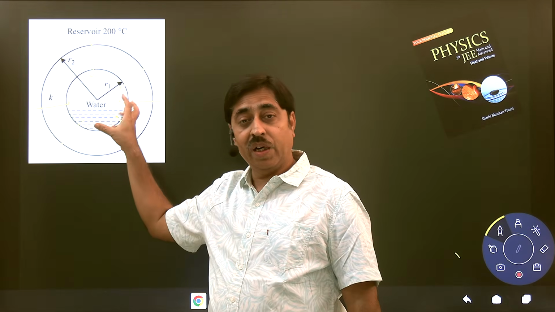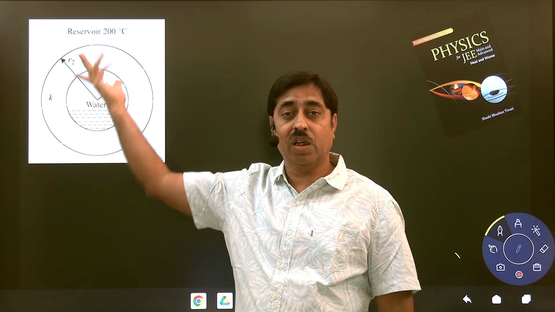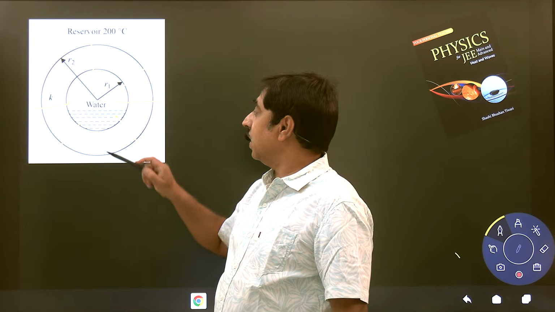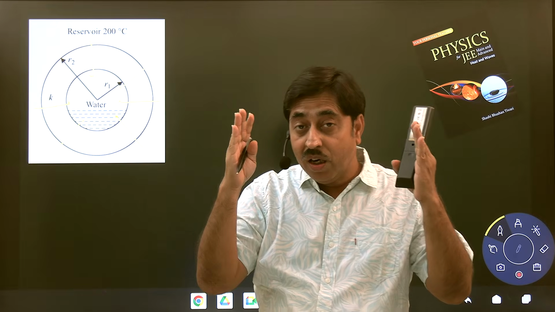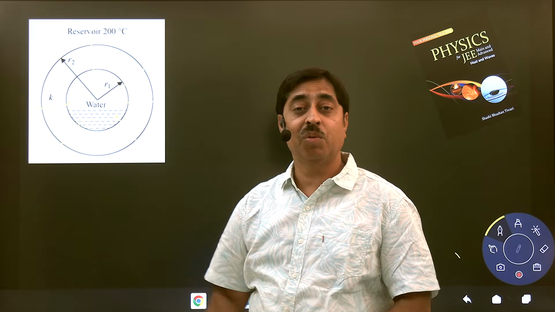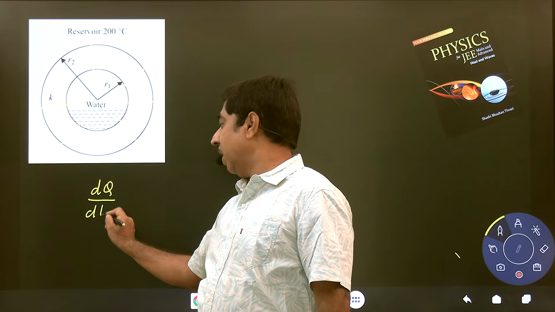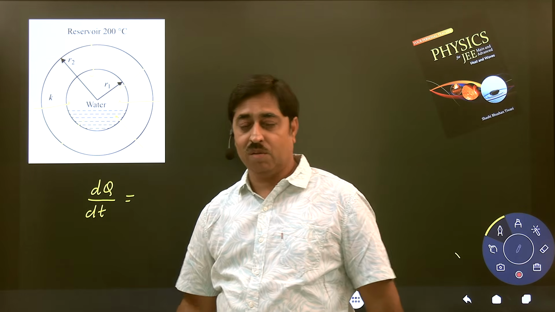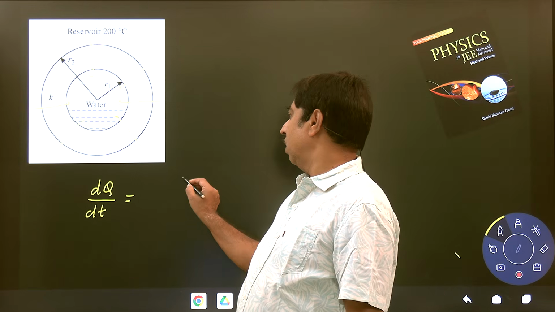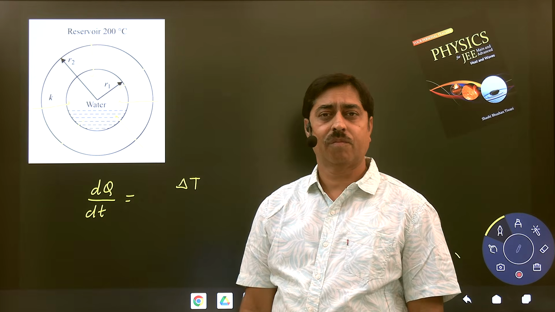Once a certain amount of heat enters this chamber, the water temperature will become 10, 20, 30, 50, 60, 100 degrees Celsius. So when the temperature here is rising, the rate of heat flow will reduce, because the rate of heat flow is proportional to the temperature difference. The rate of heat flow per second, the amount of heat entering the chamber and getting into the water, is proportional to the temperature difference between here and here.